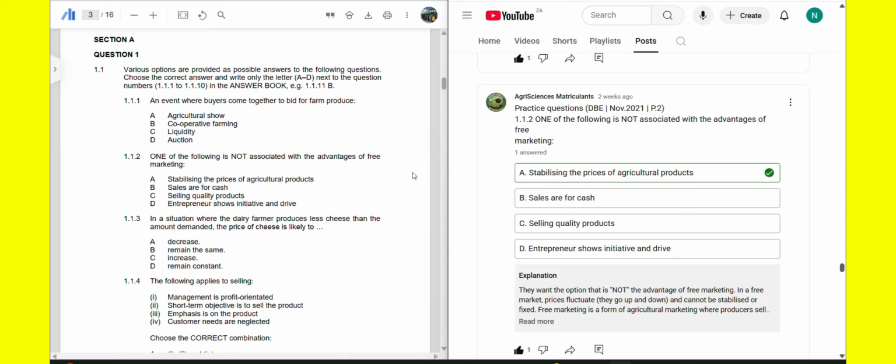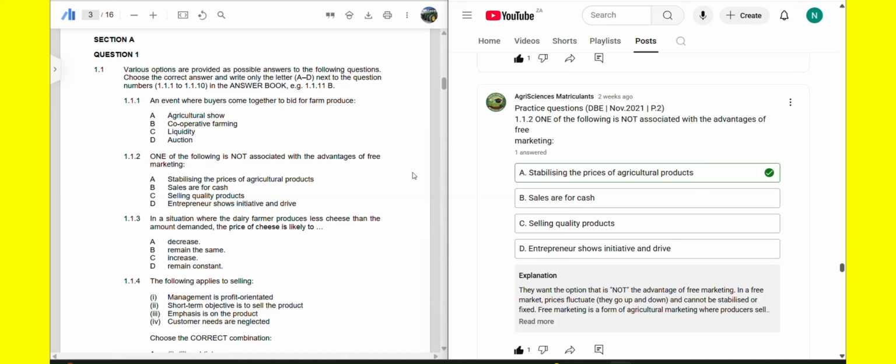Yes, the farmer should show he or she is an entrepreneur and should show initiative and drive, just to clearly show he is committed to what he's doing. He wants to make sales and he or she wants to make this a success, right? So entrepreneur shows initiative and drive, right?